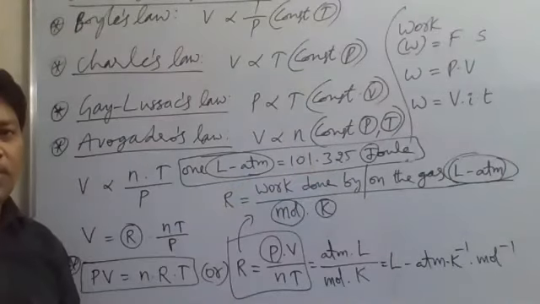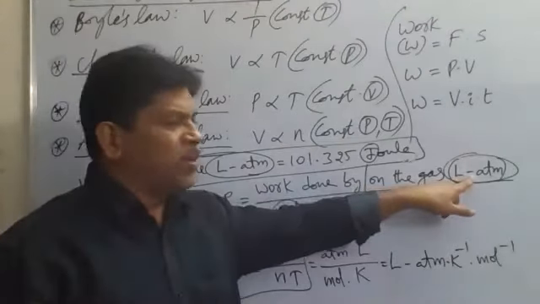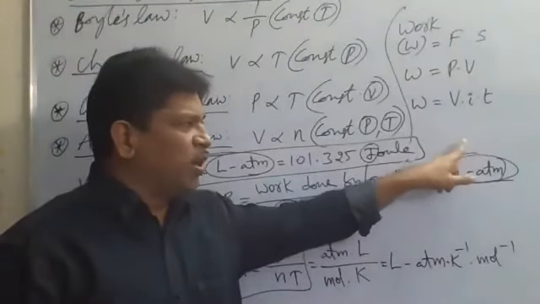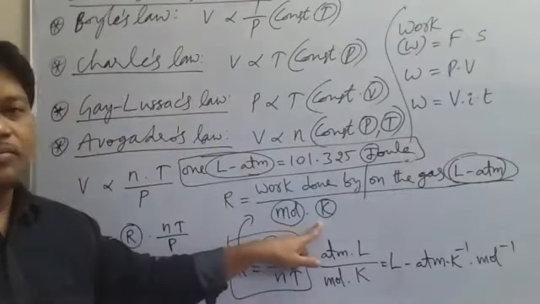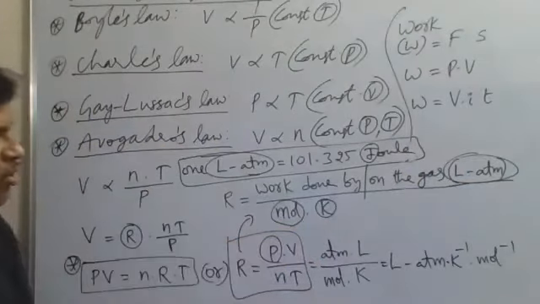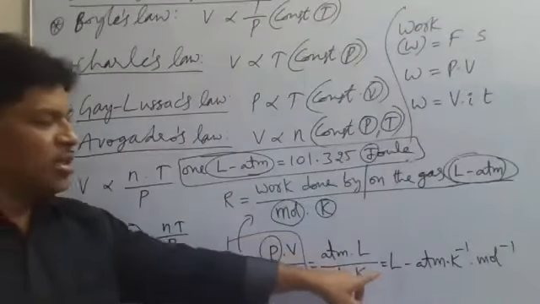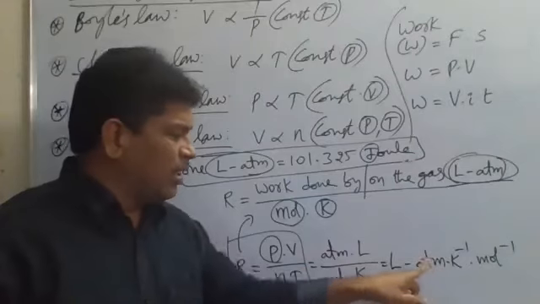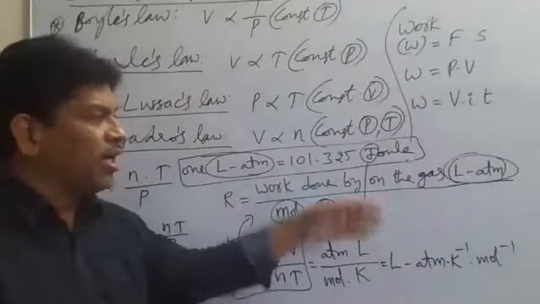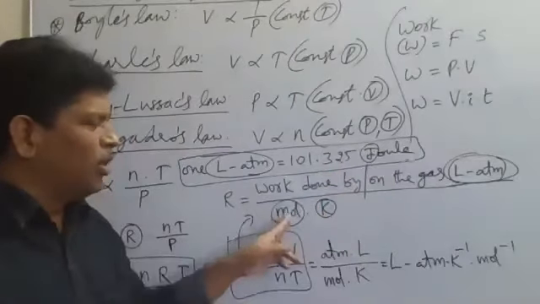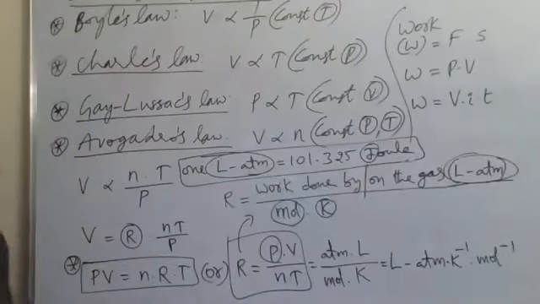101.325 joules. Okay, now, like this, we can convert. In place of liter atmosphere, what we can write now is 101.3 joules per mole per Kelvin. So in this way, we can take the units of R as liter atmosphere Kelvin inverse mole inverse, or we can take joules Kelvin inverse mole inverse.